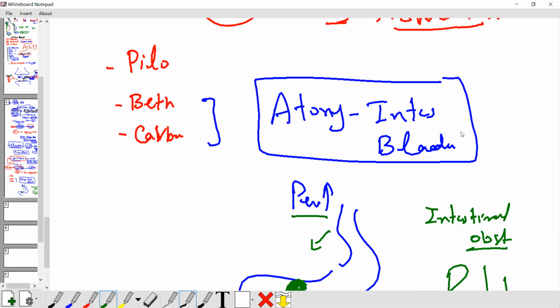In case of obstruction, we do not use them. It is just a problem of atony. Atony means there is no more contraction, and the physiology of the intestine is disturbed. Understand? The use of pilocarpine done, bethanechol done, carbachol done.